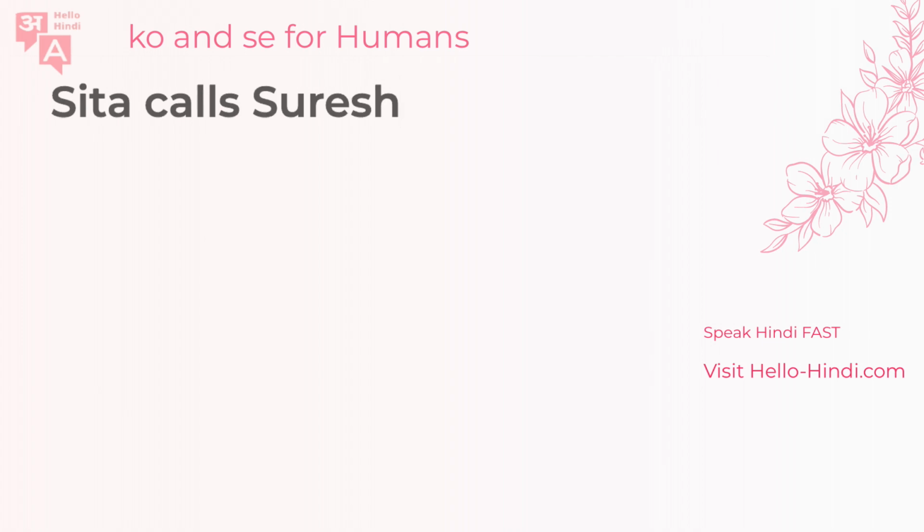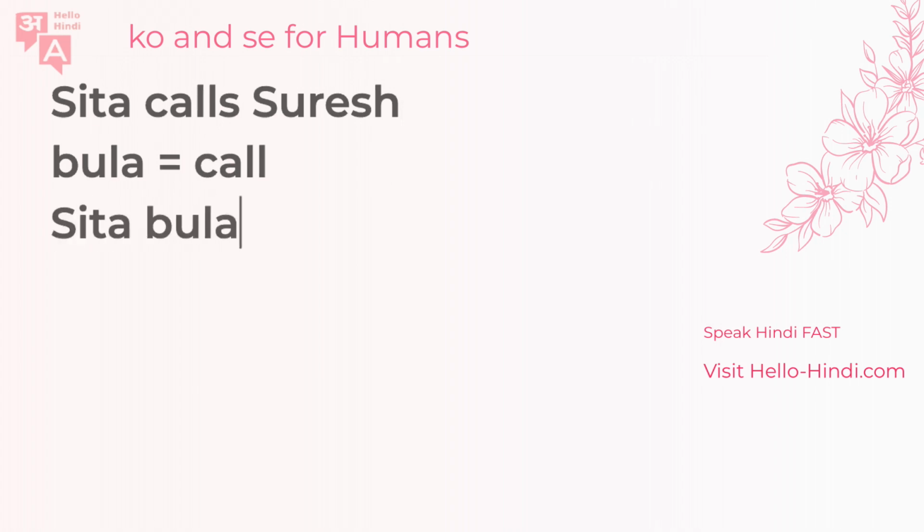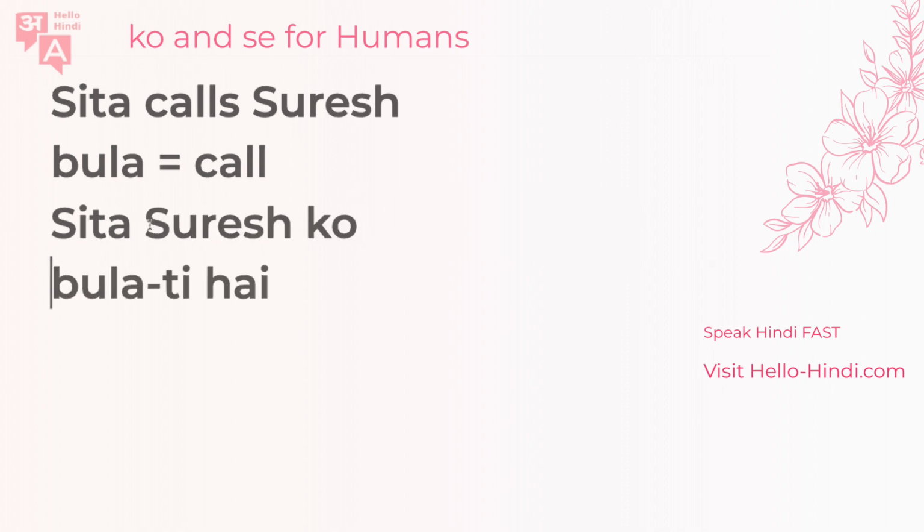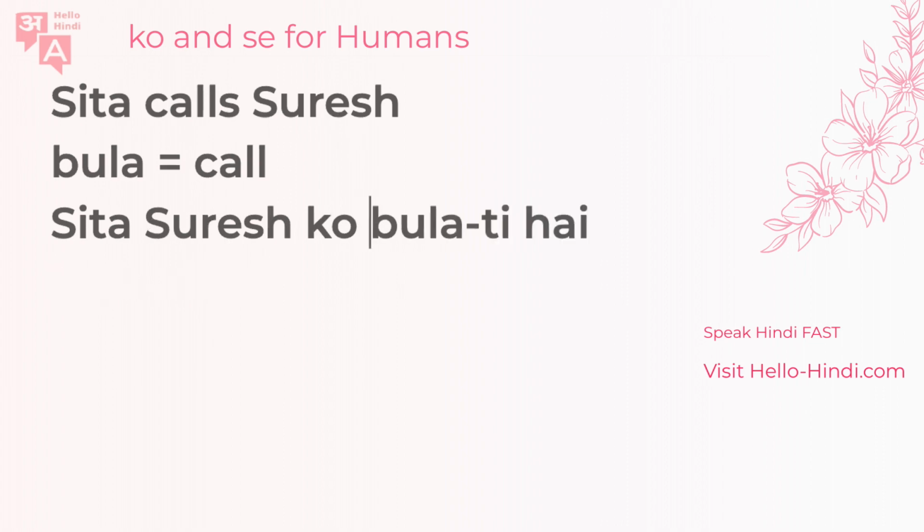Now you try one. Sita calls Suresh. Remember, Suresh is the object and Sita is the person who's doing the action. The word for call is bulana. So how can you make the sentence happen now? Sita bulati hai. And then you would say to Suresh, Suresh ko. Sita bulati hai Suresh ko. Or of course, if you know enough Hindi, you can say Sita Suresh ko bulati hai. Remember, you need to have the ko in here.